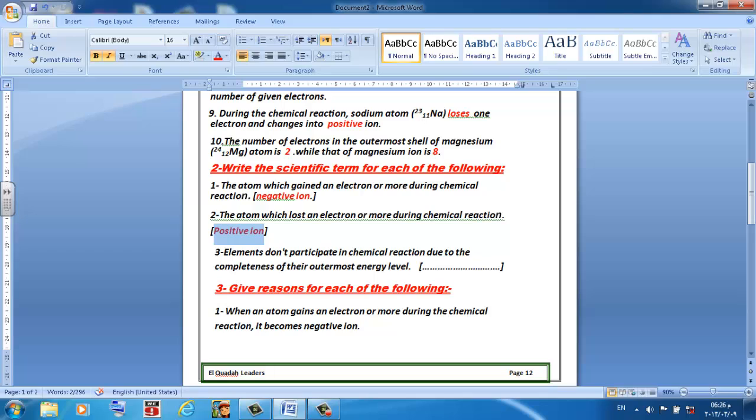Of course, we mean noble gases, because the outermost energy level is completely filled with electrons, so you write noble gases.